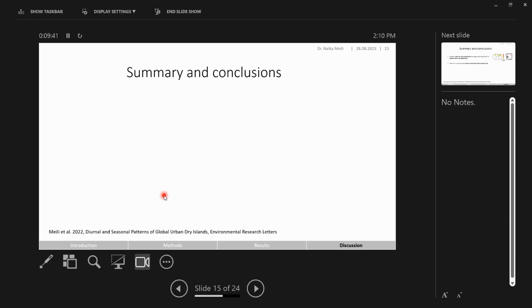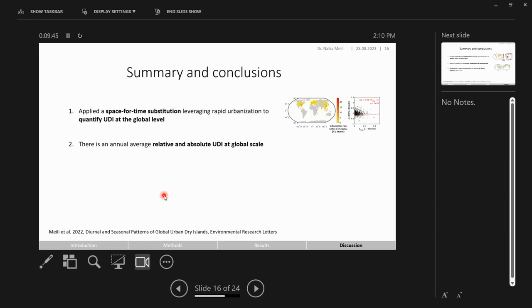Okay, with this, I'm already at the end of my presentation, and I quickly would like to share the take-home messages. Well, first of all, we have applied a space for time substitution here, leveraging the fact that many of the meteorological stations actually experience rapid urbanization in their surroundings. And with this space for time substitution, we can quantify the global average urban dry island. We have then found that at the global annual average, there is a relative as well as an absolute urban dry island present.